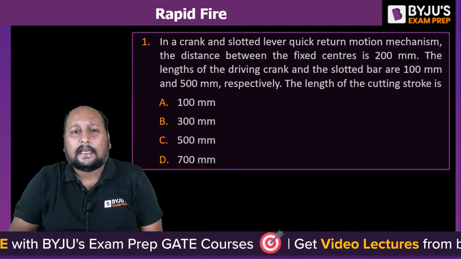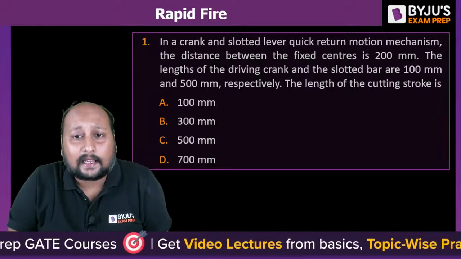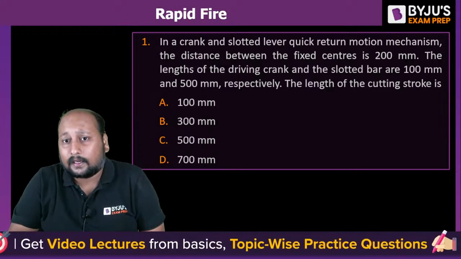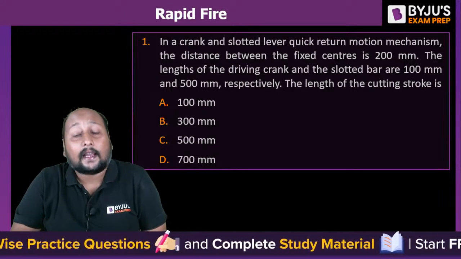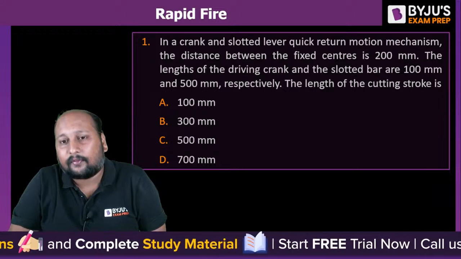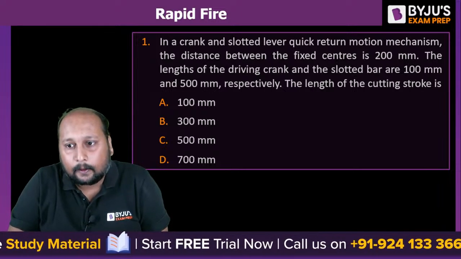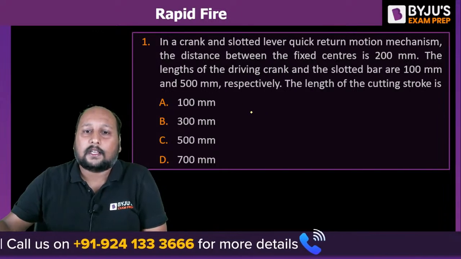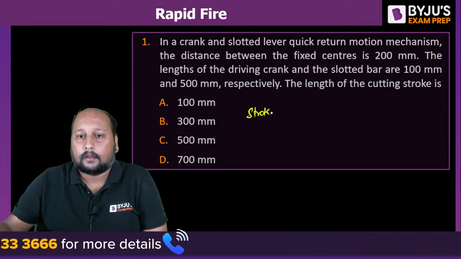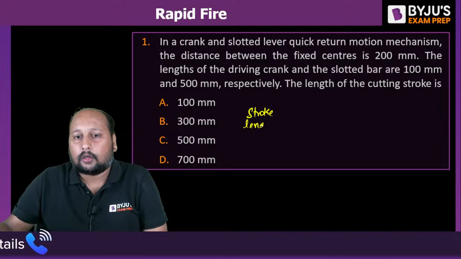The first question is on your screen. In a crank and slotted quick return motion mechanism, the distance between the fixed centers is 200 mm and the length of the driving crank and the slotted bar are 100 mm and 500 mm respectively. What is the length of the cutting stroke? They're asking you what is the stroke length.